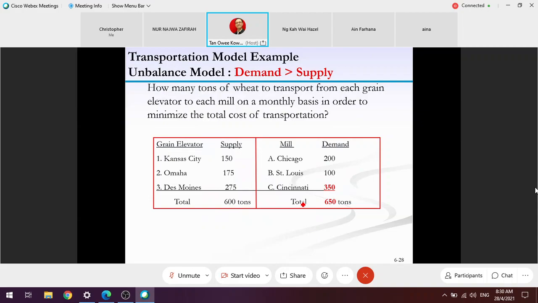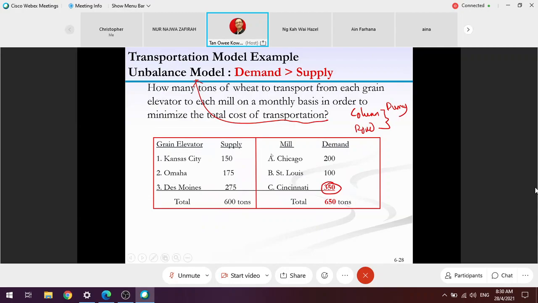I purposely changed the demand for Cincinnati to 350. So this transportation model is more real, reflecting the real scenario whereby the demand is more than supply. For an unbalanced model, you need to add an additional column or row to create a so-called dummy. This dummy can be dummy demand or dummy supply.